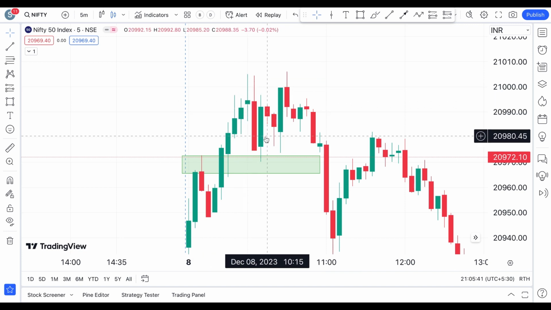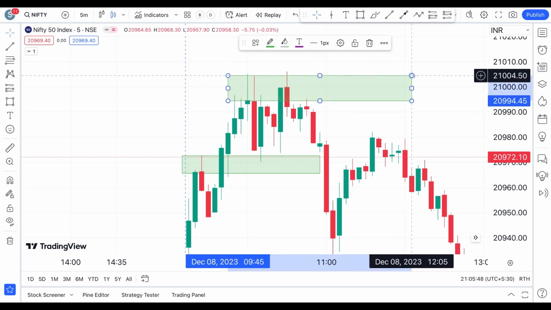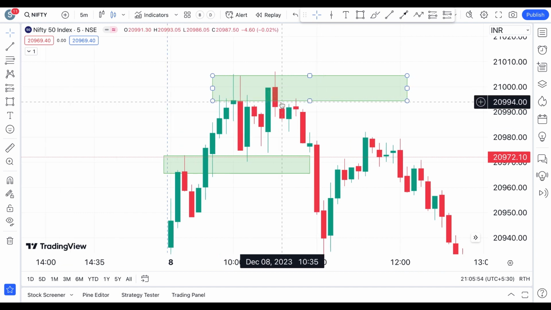So here again you can see that this is pretty much a reaction from the top. So here you would have drawn another resistance level there. Okay, and then you see an inside candle formation there. This is close to the dark cloud cover, but it's not dark cloud cover.